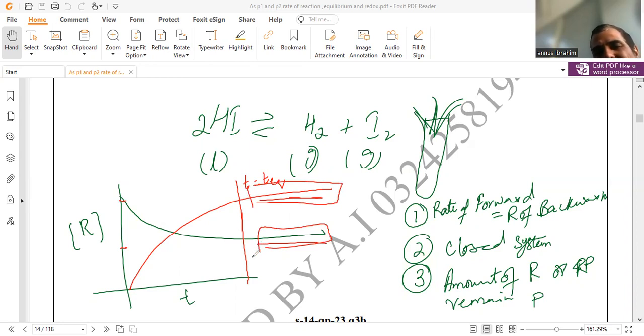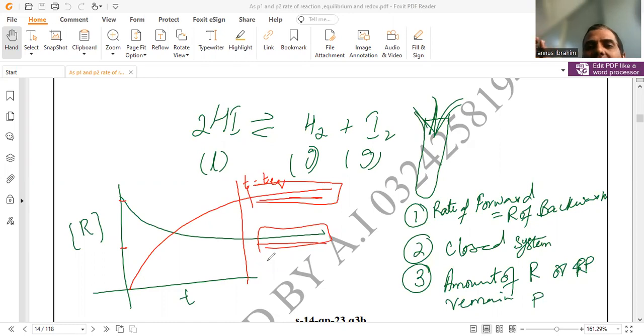And we also call this a state where the reversible reaction achieves chemical equilibrium or dynamic equilibrium. And some students may ask why we call it dynamic. Because at equilibrium, this reaction is not in a state of rest. This doesn't mean the reactant particles converting into product has stopped. No, because this reaction goes both ways, conversion of reactant towards product as well as product into reactant. So the reaction is continuously happening, like a seesaw. In both ways it continuously shuffles from reactant to product and product to reactant, but with the same speed.